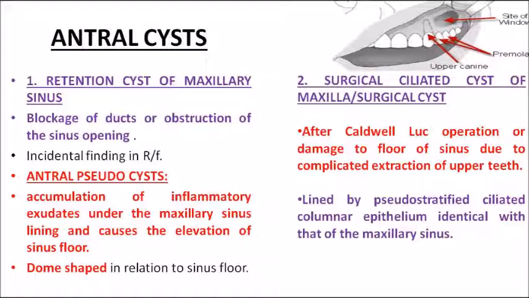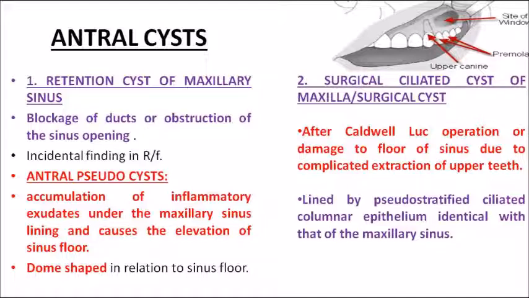After the Caldwell-Luc operation, or damage to the floor of the sinus due to complicated extraction of an upper tooth, there could be some implantation of epithelium in that area, and development of a cyst from this epithelium results. This finally results in surgical ciliated cyst of maxilla or surgical cyst.